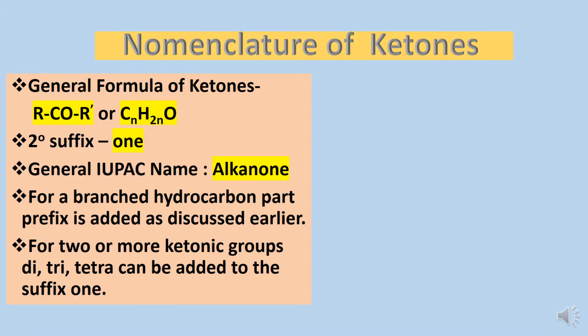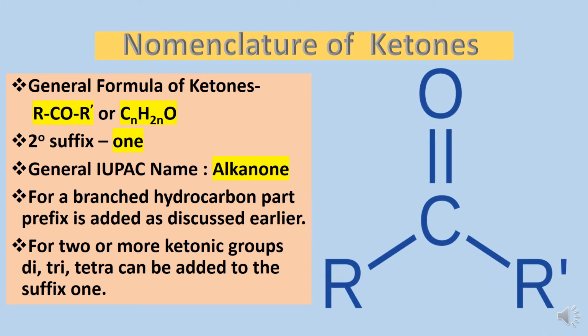Next is nomenclature of ketones. Ketones have a functional group C double bond O in between the carbon chain, where the CO carbonyl group is directly linked to two carbon atoms on both sides, and in this way it is different from an aldehyde. For example, you can see C double bond O, this carbonyl carbon is directly attached to two alkyl groups, and these two alkyl groups may be same or different. The general IUPAC name for ketones is alkanone, having one ketonic group in the compound.